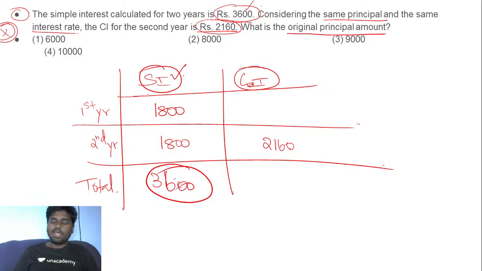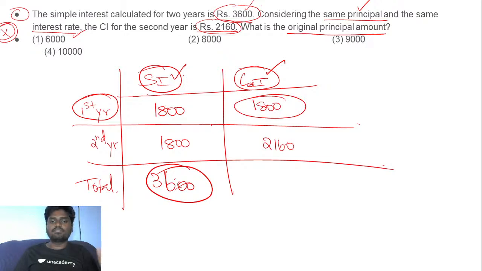Fine. And I also know that for the first year, if your principal and your interest rate are the same for both simple and compound interest, then definitely the interest for the first year will also be the same for both, right? So what will be the total you'll be getting here? And this is not the question. They're asking you what is the original principal amount. You need to find the value of P.